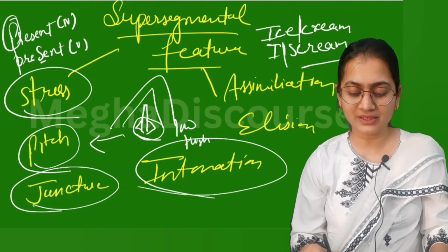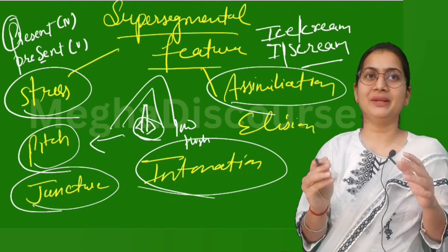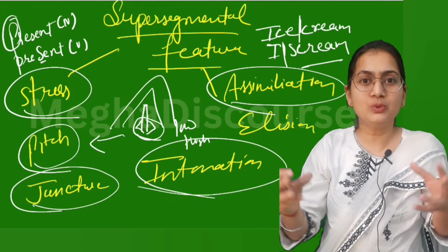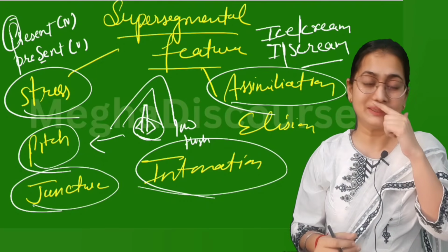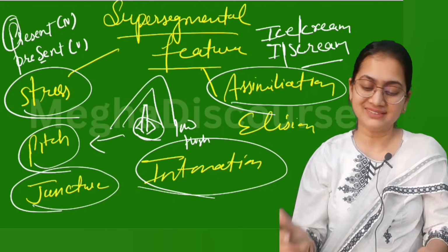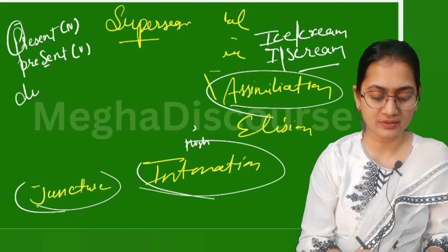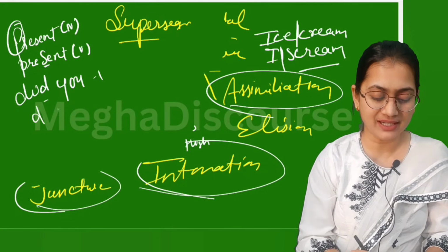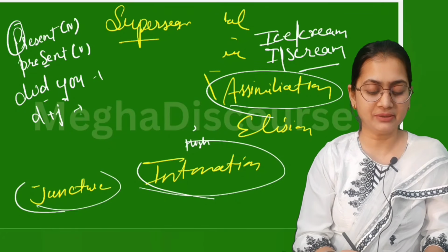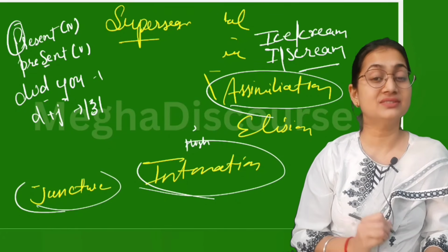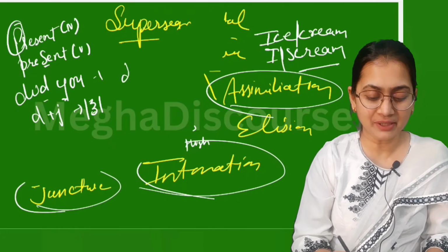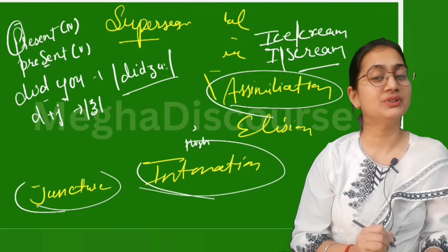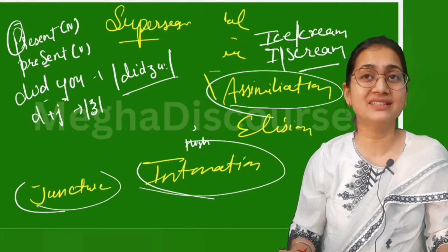Okay, now another we have assimilation. It means to assimilate the sounds, that means when two sounds make a new sound. Okay, there is no glide. Like if I say "did you", it means this d and this j sound gives you this z sound. Like it becomes "didju". So we cannot say "did you".